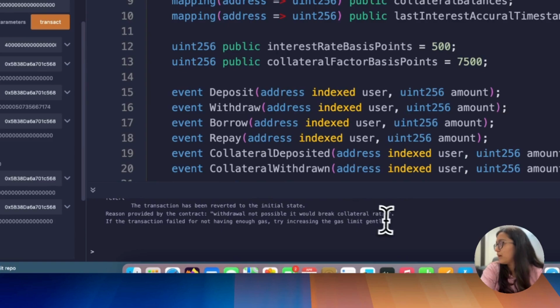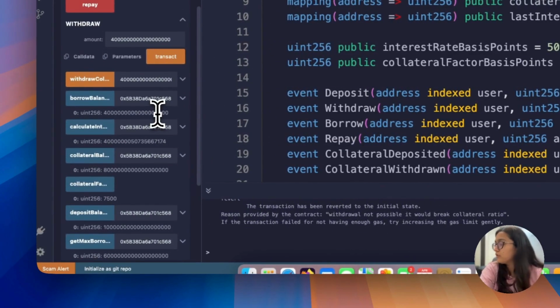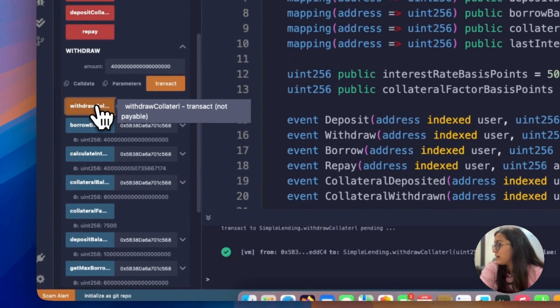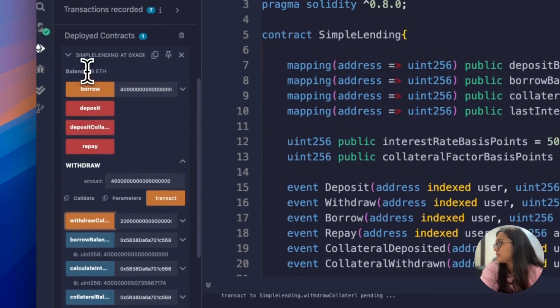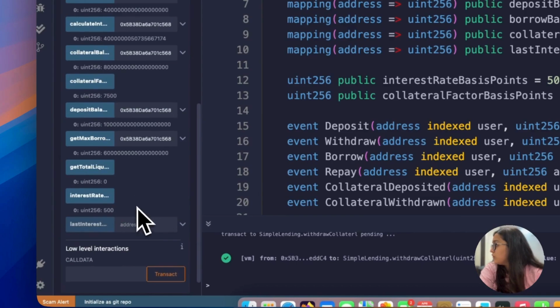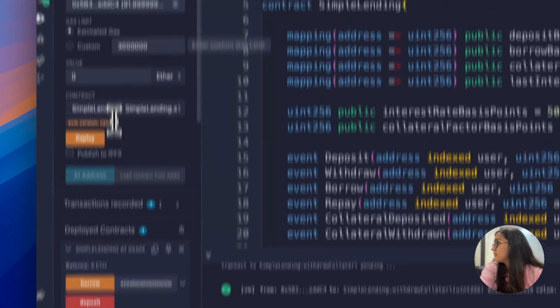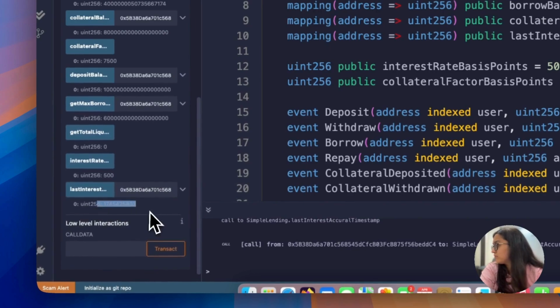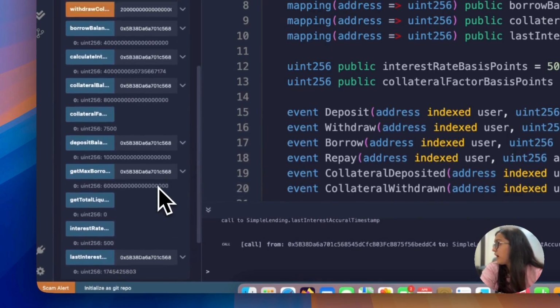It would break the collateral ratio. But if you want 2 ETH back, you will get it. Let me just show you here. If I do this, you will just get it. Right? So here there's a deduction. Last interest for the address, again, it's happening in timestamps, and that is a timestamp that you have.